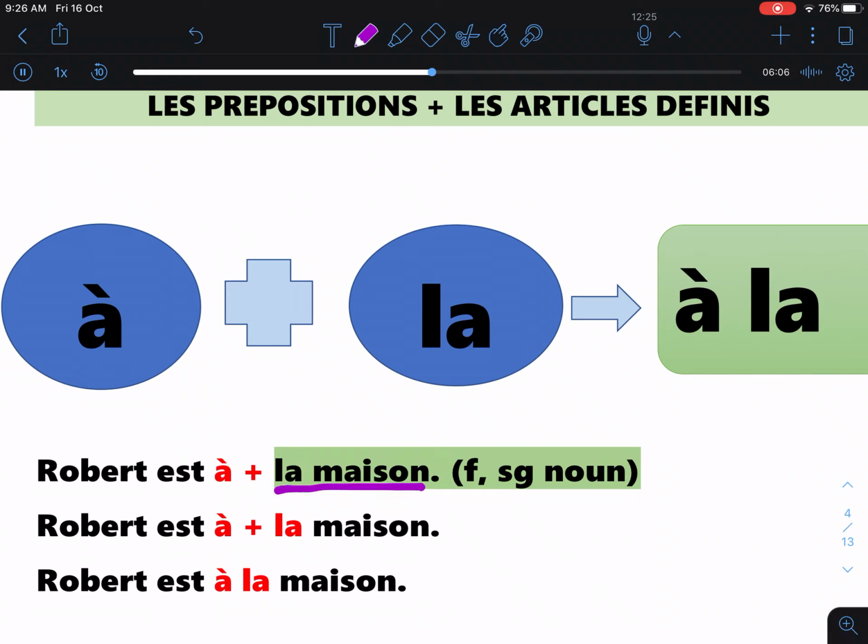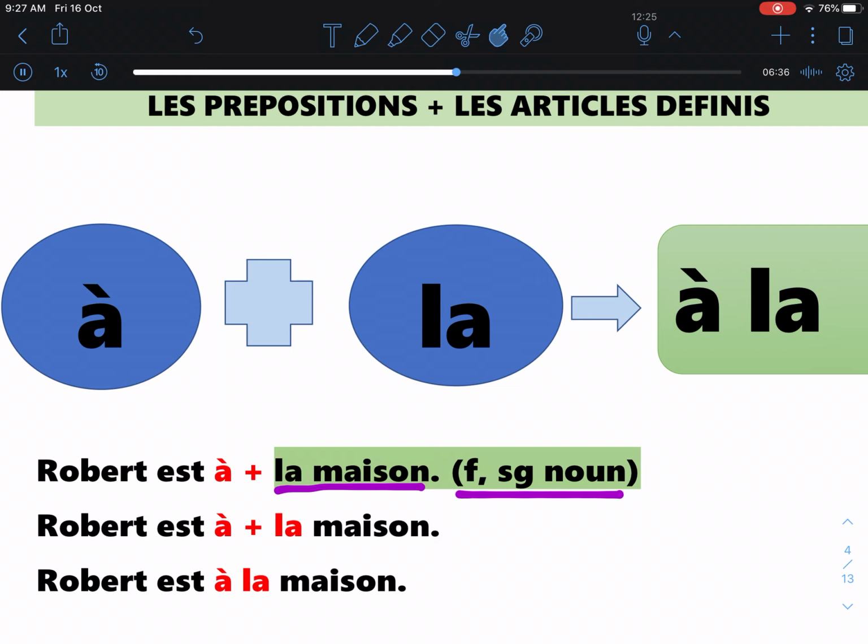The word maison itself is in feminine singular form. So remember, when preposition à meets la, it doesn't change at all, it stays the same. So here you have Robert est à la maison, which means Robert is at home. So à la here can be translated to at.